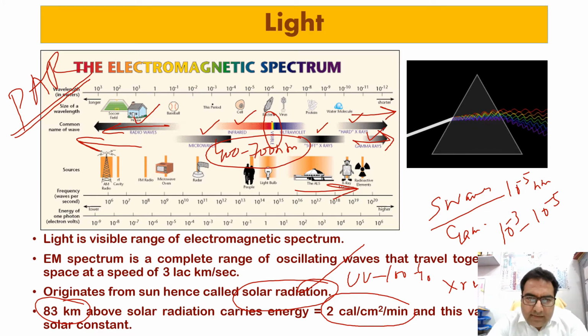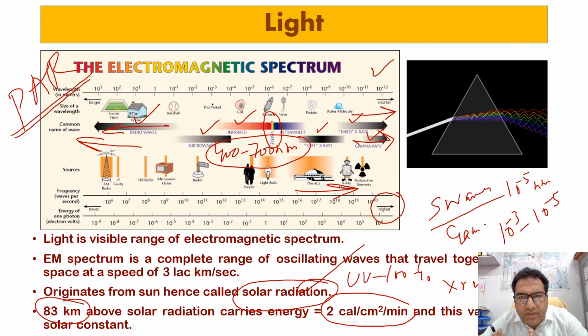This is the higher frequency but shorter wavelength. So X-rays and gamma rays have shorter wavelength but higher frequency, whereas the radio waves have longer wavelength but lower frequency.